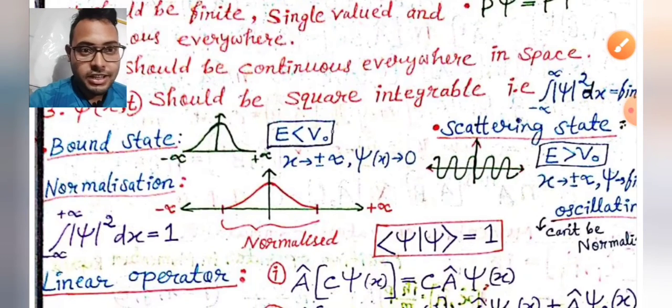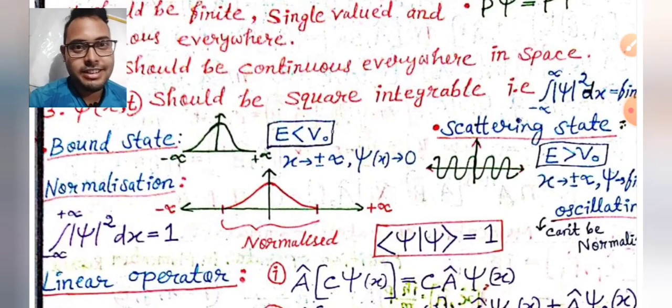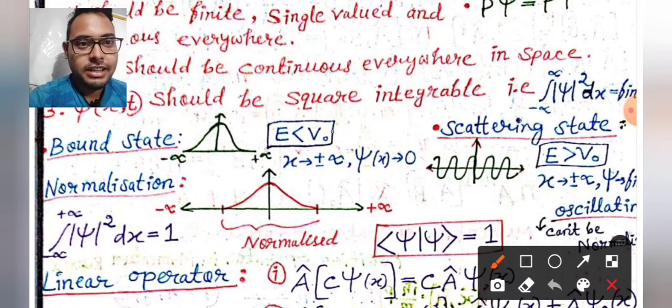Bound state and scattering state. We have entered into the very fundamental starting point of quantum mechanics. What is a bound state? A bound state is bounded in a particular region.